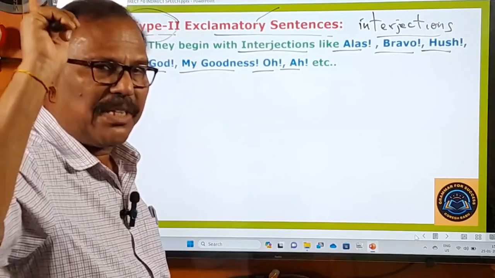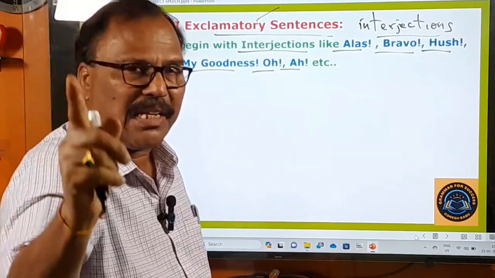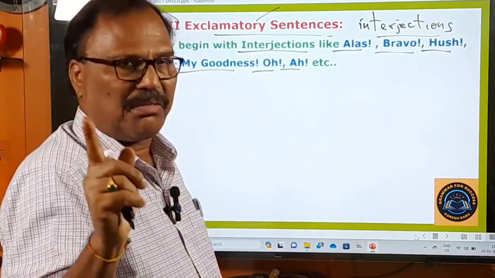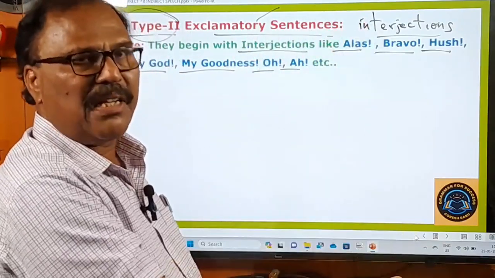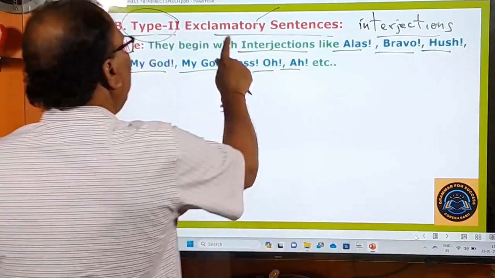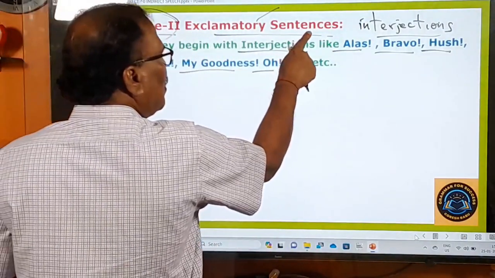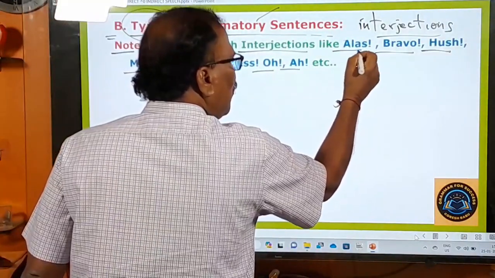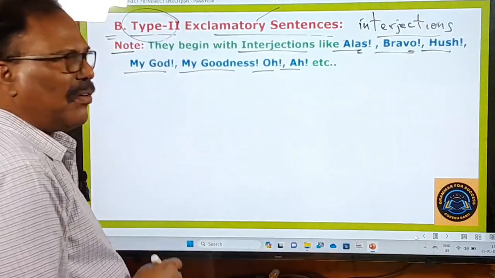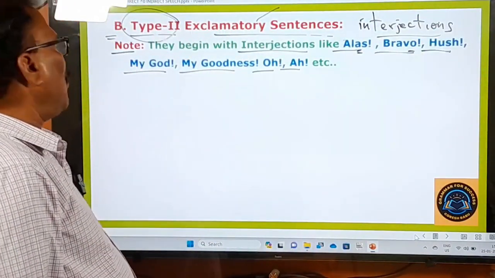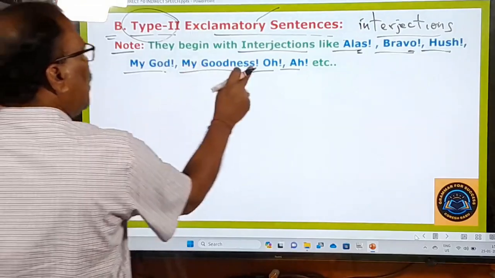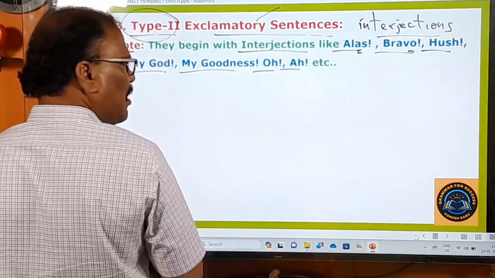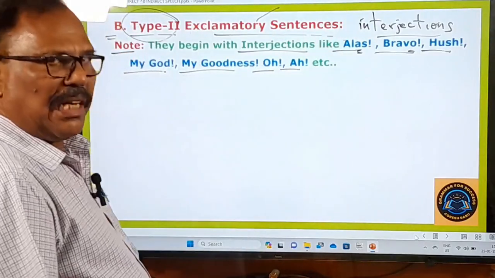The real exclamatory sentences are only those that begin with what or how and end in an exclamation mark. But in type 2 exclamatory sentences, immediately after the interjection you find the exclamation mark: Alas, bravo, hush, my God. So the exclamation mark is there immediately after the interjection, but not at the end of the sentence.